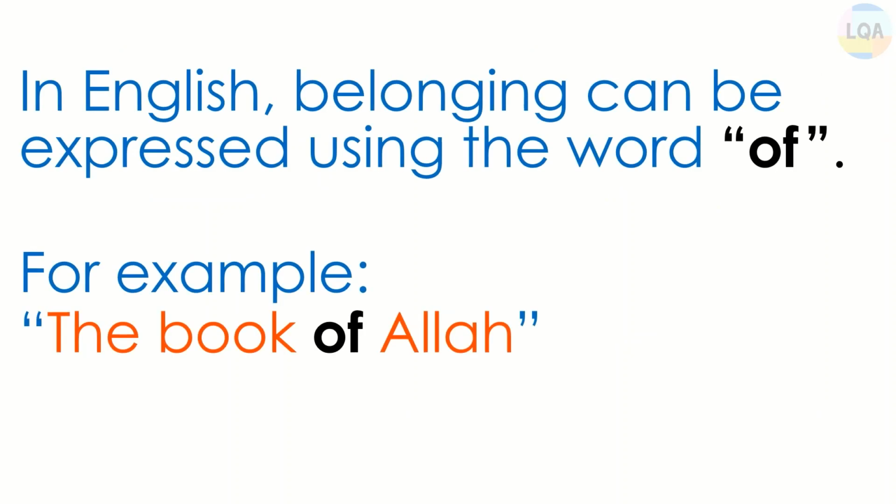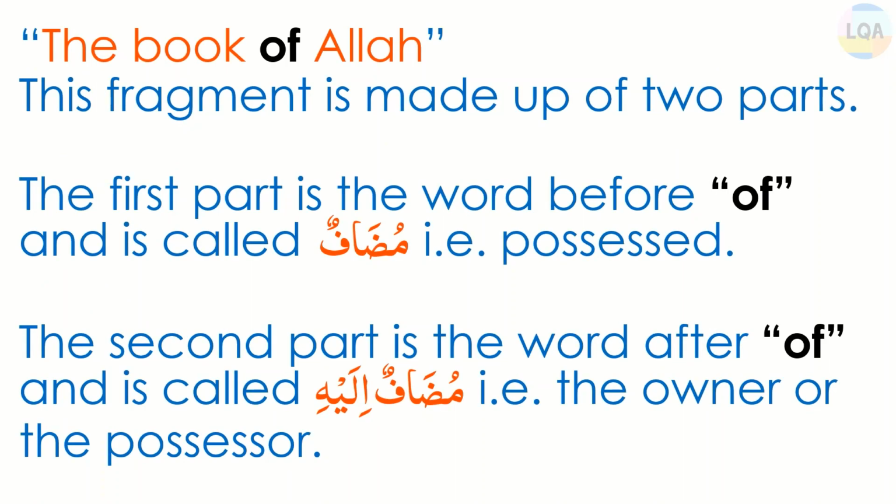In English, belonging can be expressed using the word of. For example, the Book of Allah. Here, because of the word of, it expresses possession. The Book of Allah. This fragment is made up of two parts. The first part is the word before of and is called Mudaf, which is possessed. The second part is the word after of and is called Mudafun Ilaih, that is, the owner or the possessor.